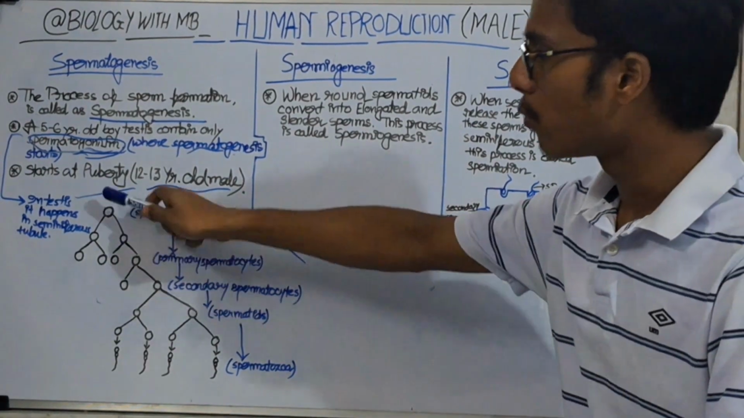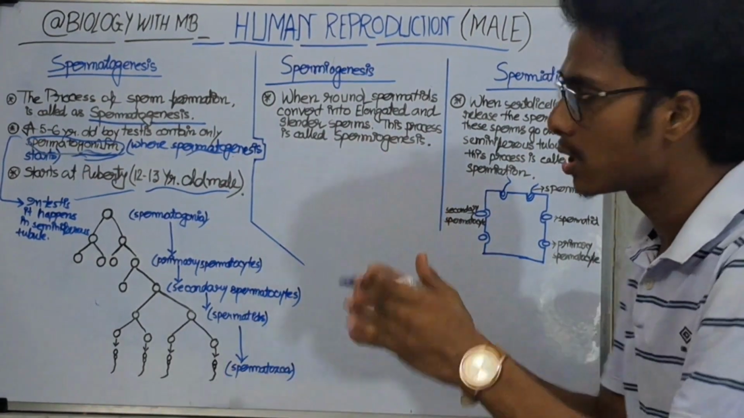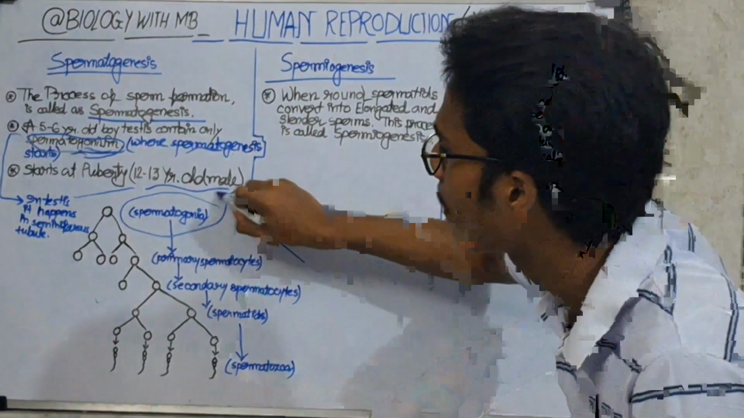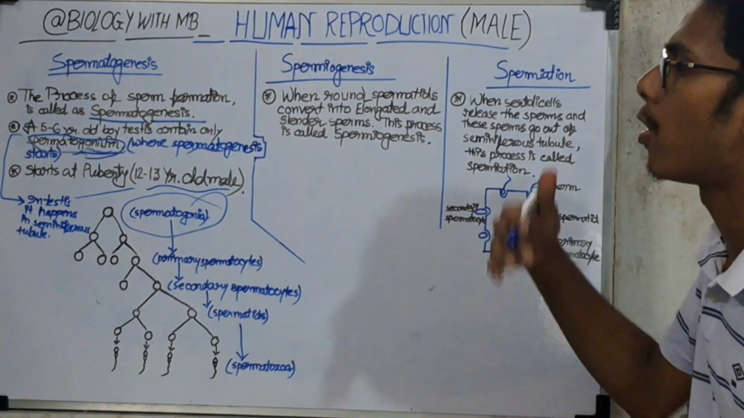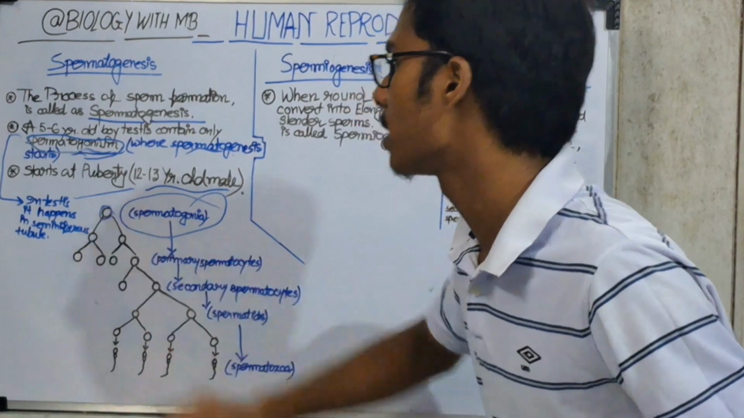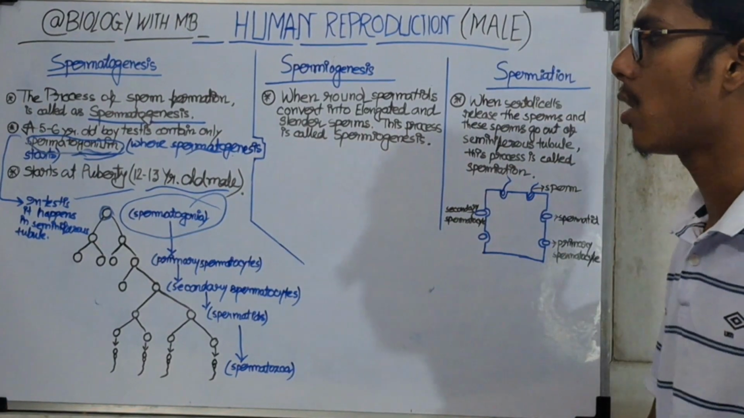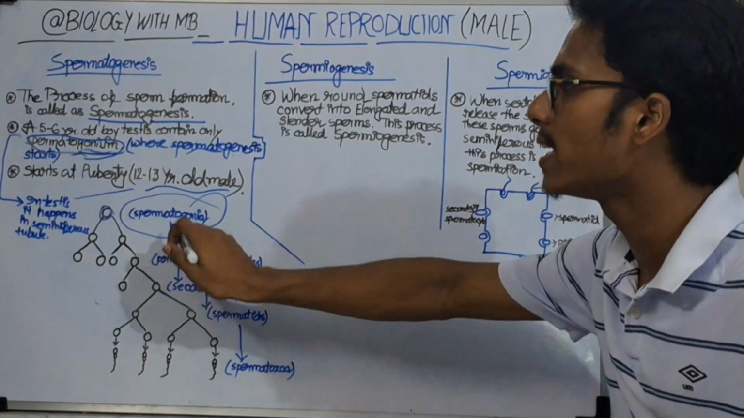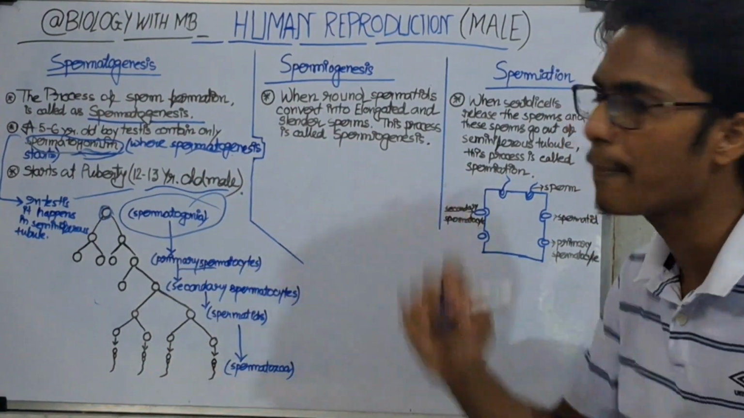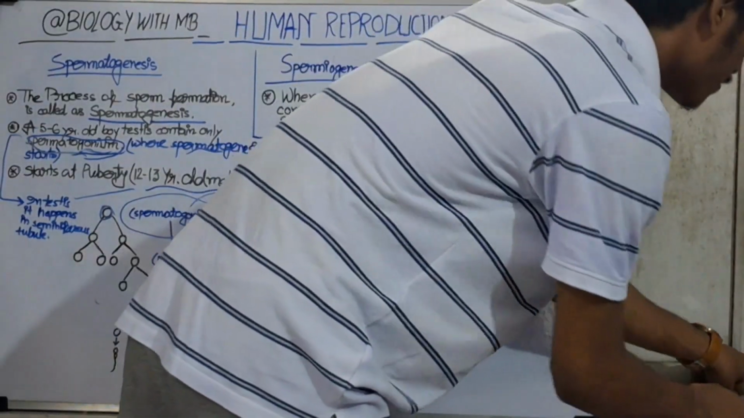Now we see a picture on this board, showing what happens in spermatogonia and how a sperm is formed. We see that the spermatogonia cell is formed and developed at puberty in a 12 to 13 year old male. The spermatogonia cell first converts into a primary spermatocyte, and it happens by mitotic differentiation.